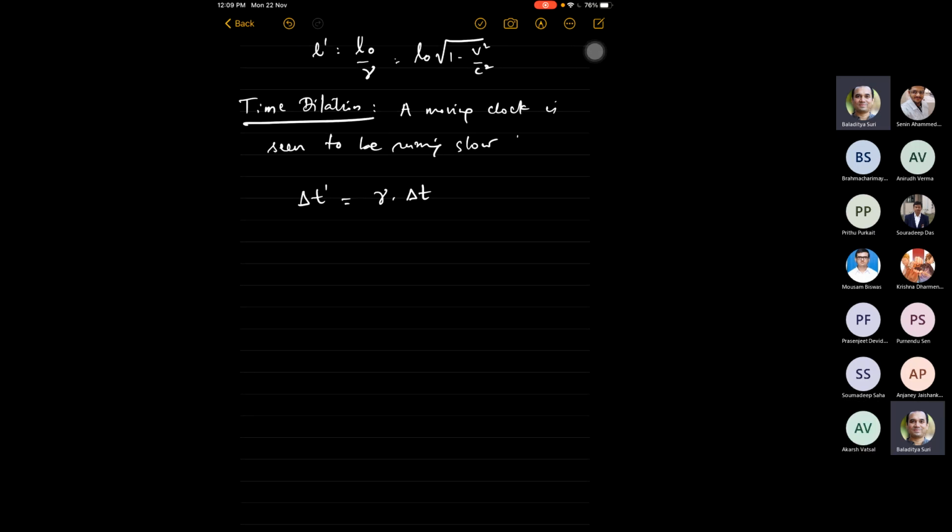Now, at the end of last class, I gave a quick exercise and we evaluated the velocity addition rule.